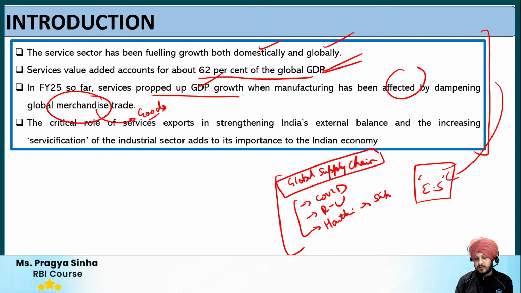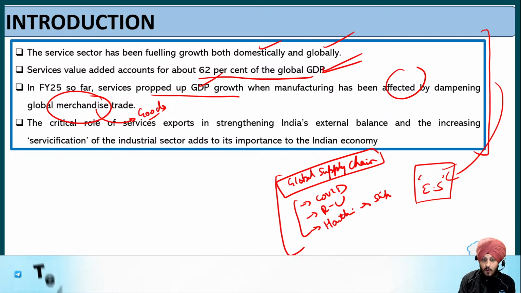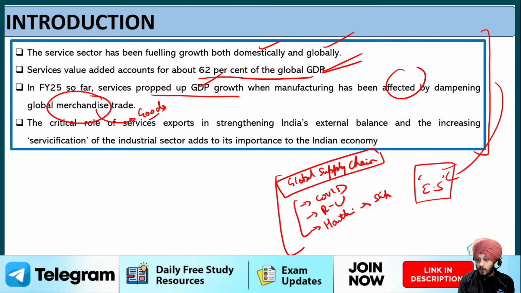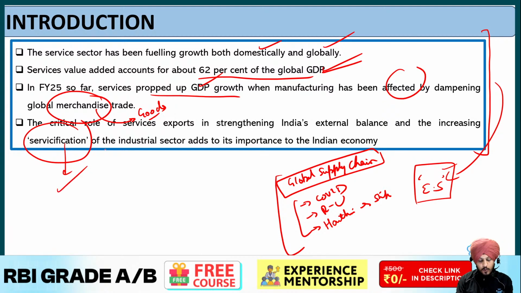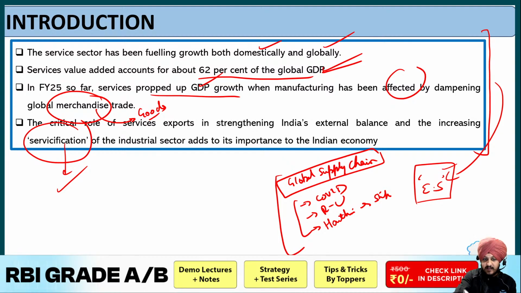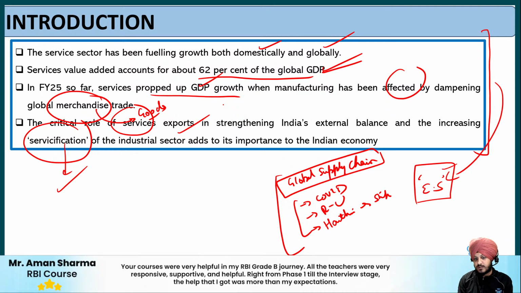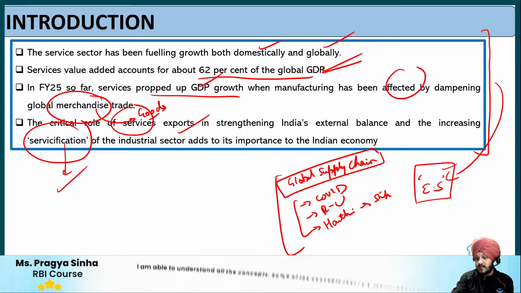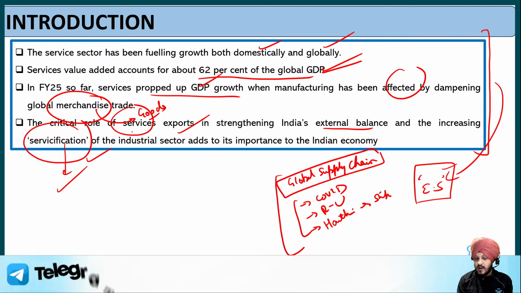Then, the critical role of services exports in strengthening India's external balance and the increasing servicification of the industrial sector is important to the Indian economy. What do you mean by this term servicification? We will understand it very soon when we talk about the body part. Fine, do not worry about it. But the economic survey also highlights that the service sector has played a critical role with the help of the exports that we are providing at the global level, and that has helped in strengthening India's external balance and increasing the servicification of the industrial sector.